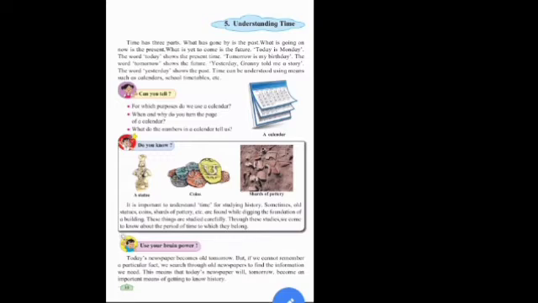Do you know? It is important to understand time for studying history. Sometimes old statues, coins, shards of pottery, etc. are found while digging the foundation of a building. These things are studied carefully. Through these studies, we come to know about the period of time to which they belong.